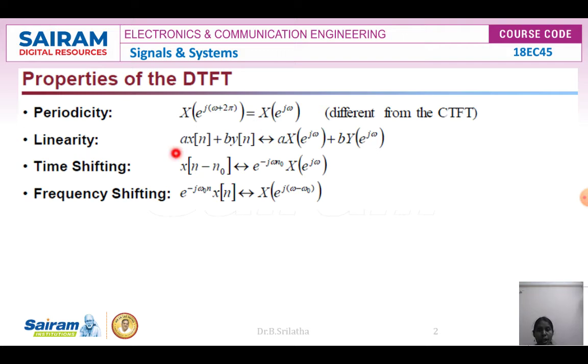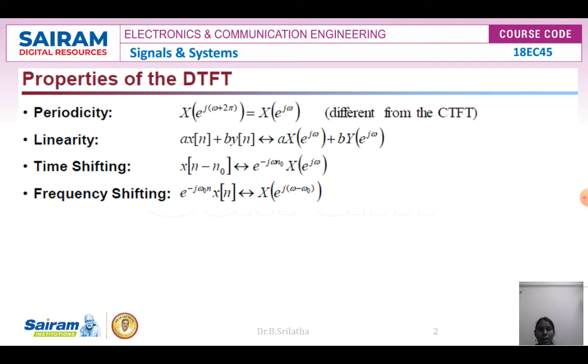Next is the time shifting property. Here the discrete time signal x of n is shifted in time by n naught samples. So x of n minus n naught has a Fourier transform equal to e power minus j omega n naught multiplied with X of e power j omega, the Fourier transform of the original signal.